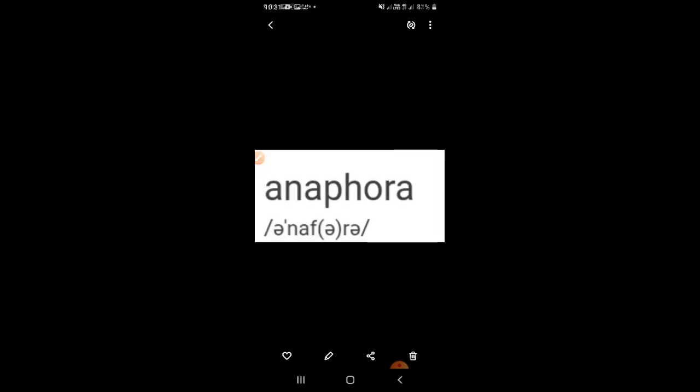Next we will see the anaphora. Anaphora is a technique where several phrases begin with the same word or words. I mean, anaphora is very simple to say: it is a repeated word. See that example: they growl at the rain and they growl at the sun. So growl and growl, the word is repeated in the same line; that is called anaphora. I hope all have understood.